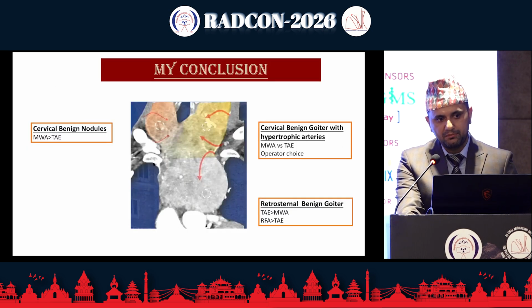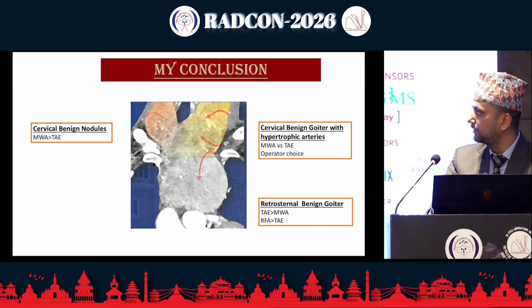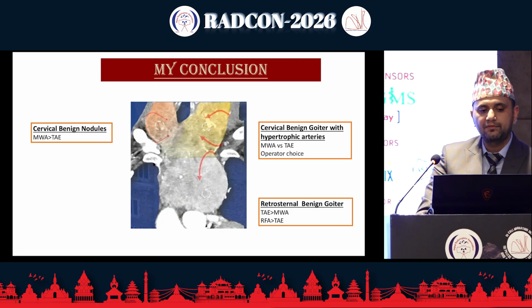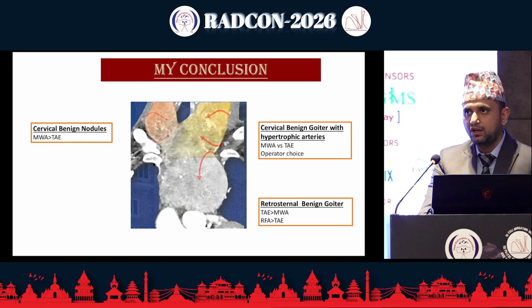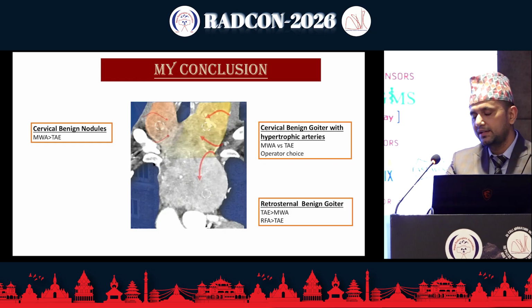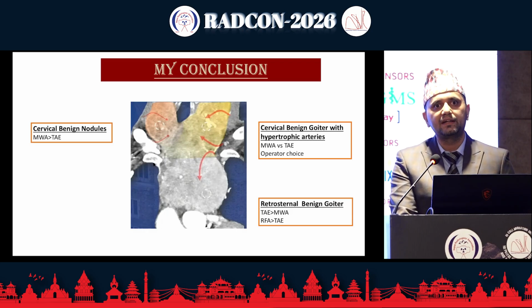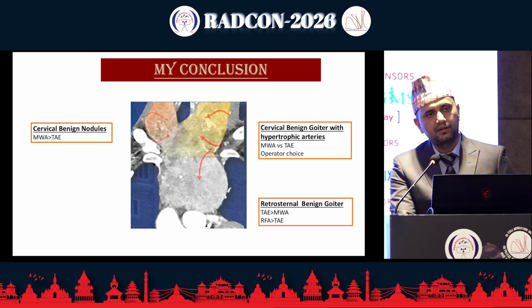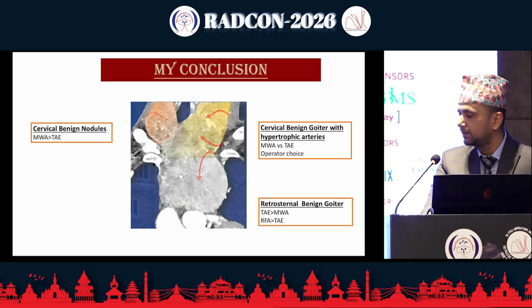So concluding my talk here, what we can say is that when the nodule is limited within the neck itself, microwave may be a more viable option compared to TAE. However, in case of retrosternal extension of the thyroid nodule, or when the thyroid volume is large, where single-setting microwave ablation or thyroid radiofrequency ablation may not be a viable option, thyroid artery embolization may be a better choice.